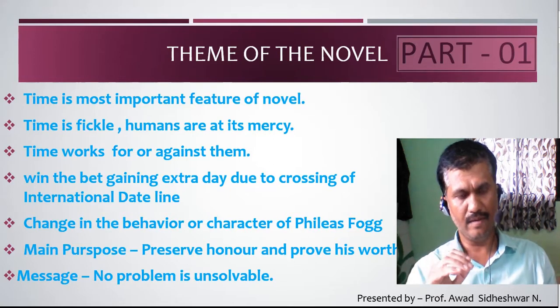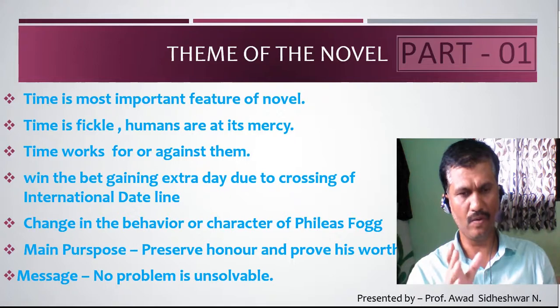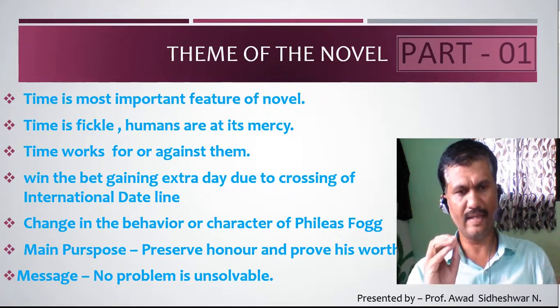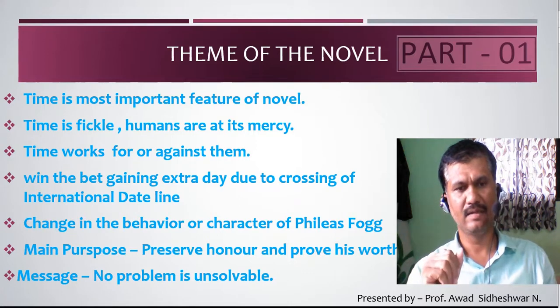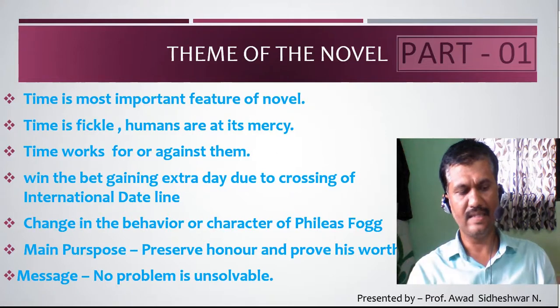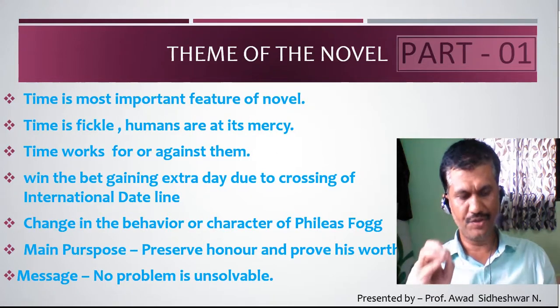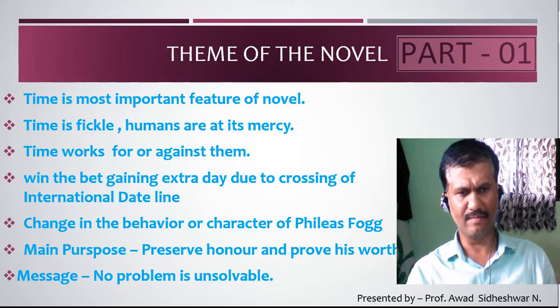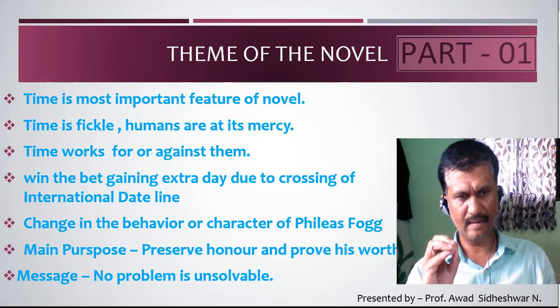Finally, when we read a novel, when we go through the different encounters, we get an important message, and the message is that no problem is unsolvable. During the journey, Fogg, Passport Out and Auda faced many problems, many encounters.